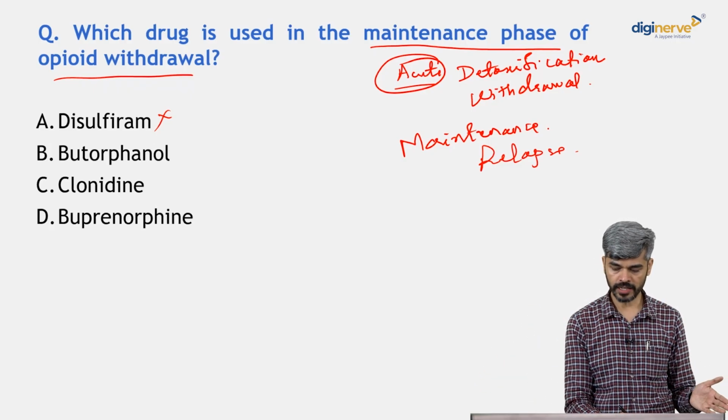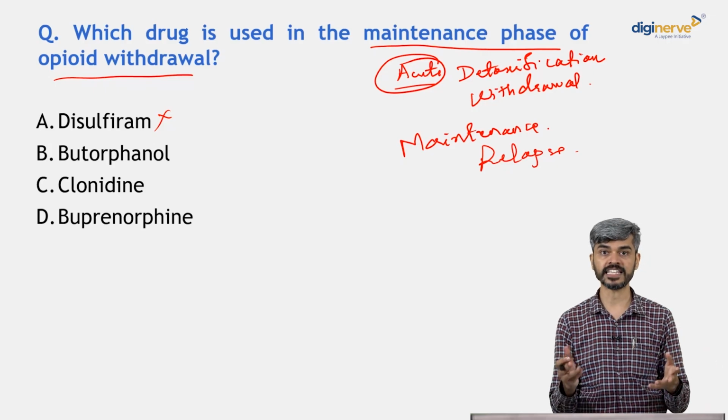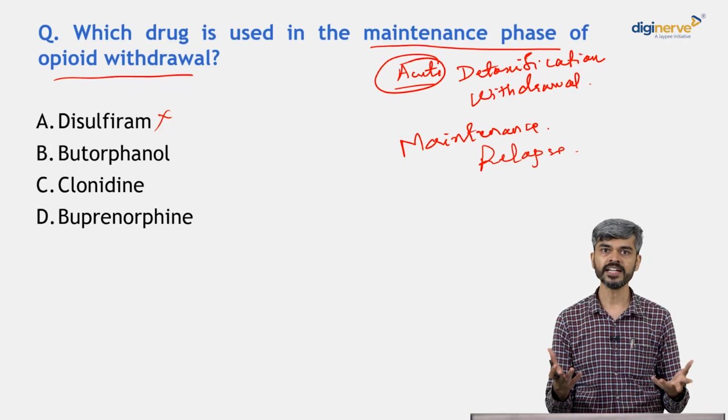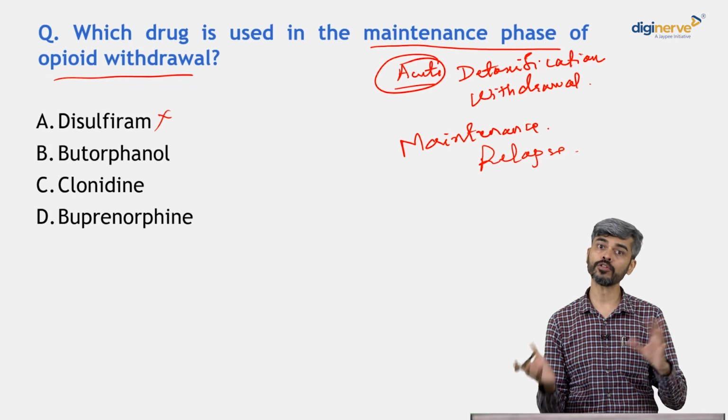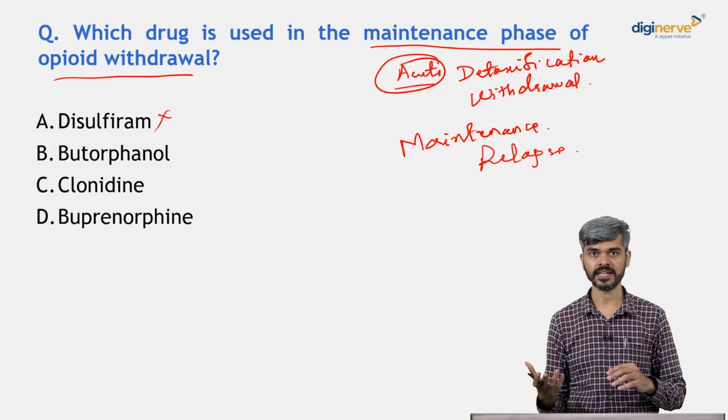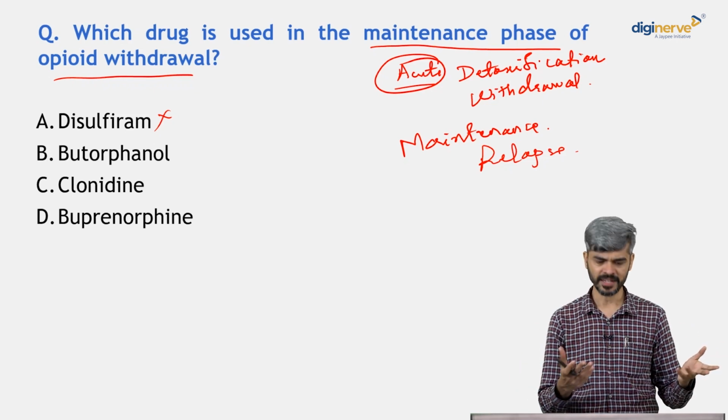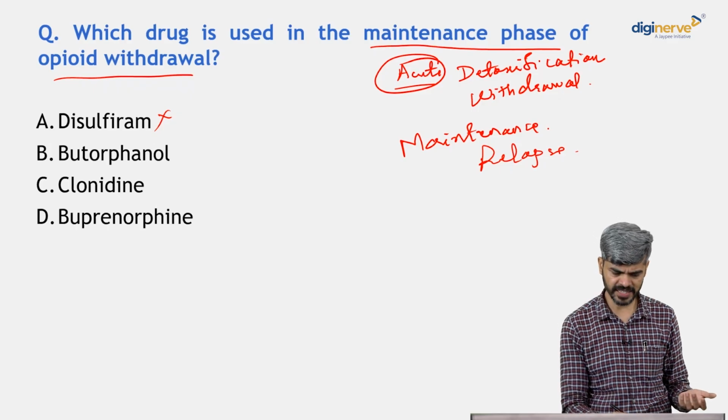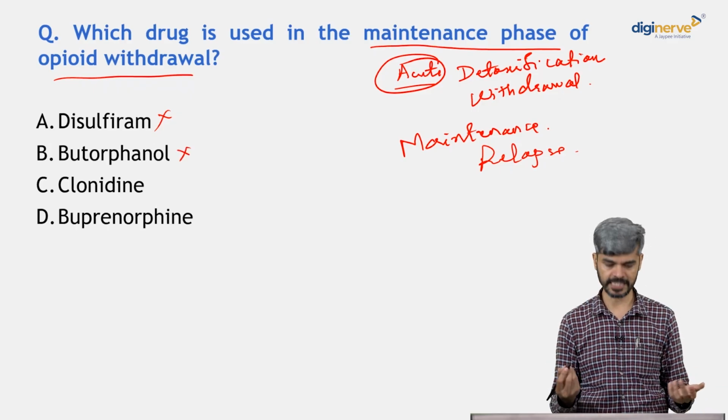Is it butorphanol? Butorphanol is an opioid analgesic. It's a painkiller, an opioid painkiller, right? It has agonistic and antagonistic action on opioid receptors, and it is used in anesthesia, right? But is it used in the maintenance phase treatment? No. It's an opioid analgesic basically.